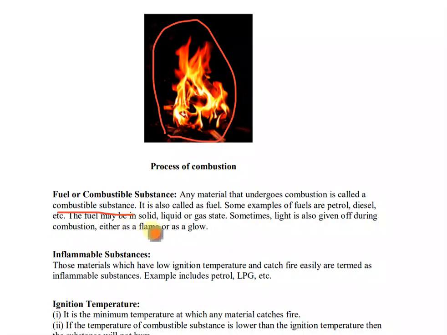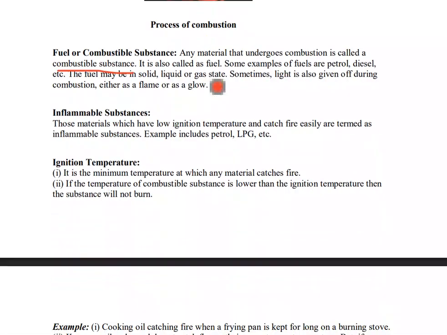The fuel may be in solid, liquid or gas state. So fuel can be in these three states, solid, liquid or gas. Okay. Sometimes light is also given off during combustion, either as a flame or as a glow. So see, here it is glowing. So here it is giving light. It is emitting light.